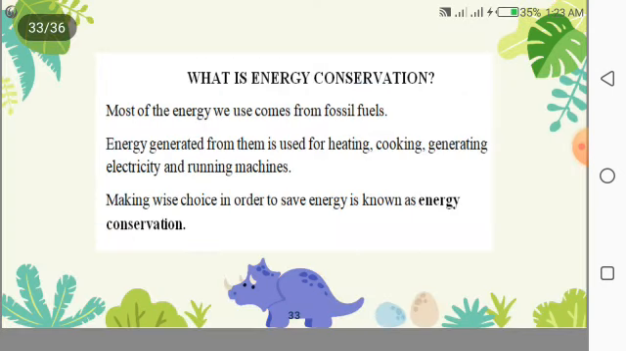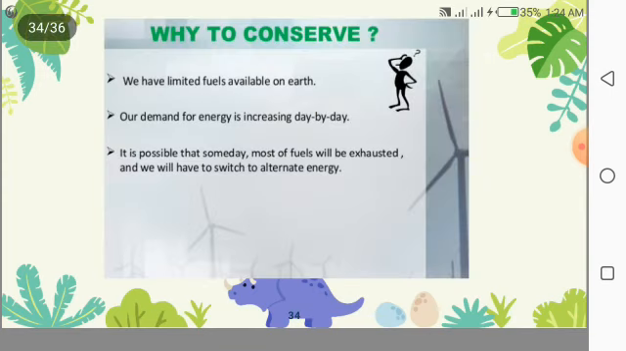Now, what is energy conservation? Most of the energy we use comes from fossil fuels. Heat energy generated from them is used for heating, cooking, generating electricity and running machines. Now, what is fossil fuel? Fossil fuel means coal, wood, these all are fossil fuels. Making wise choices in order to save energy is known as energy conservation.